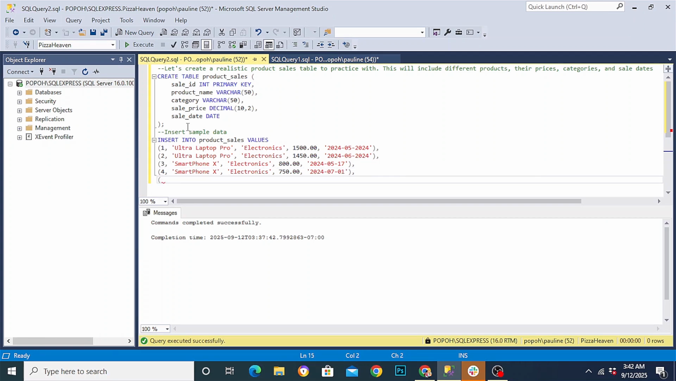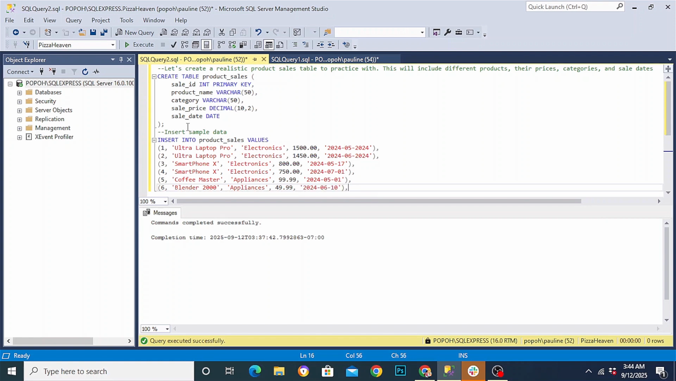Next row, we have our sale ID, which is 5. Our product name is Coffee Master. Our category is appliances. Our sale price is 99.99. Then our sale date will be 1st of May 2024. Next row, our sale ID is 6. Our product name is Blender 2000. Our category is appliances. Our sale price is 49.99. Our sale date is 10th of June 2024.